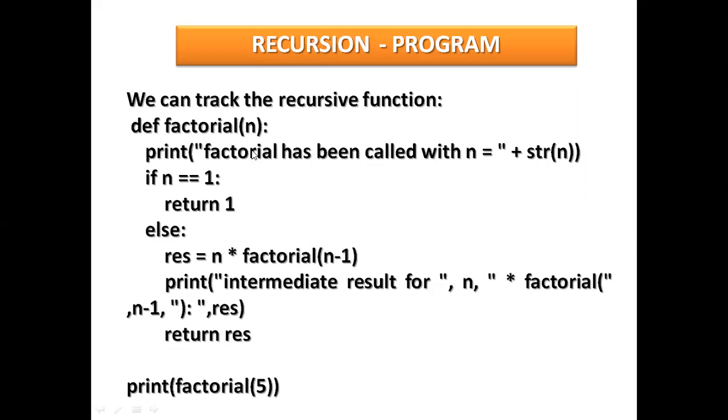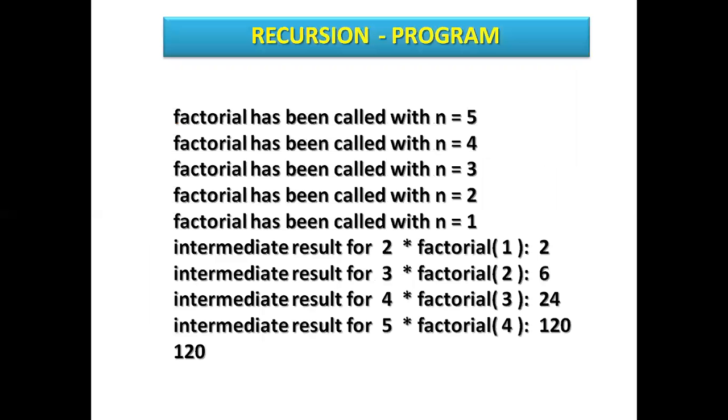Print 5 means n has a value of 5. So it becomes 120 for a factorial. How does it become that? See here, if I input 5, see 5, 4, 3, 2, 1.